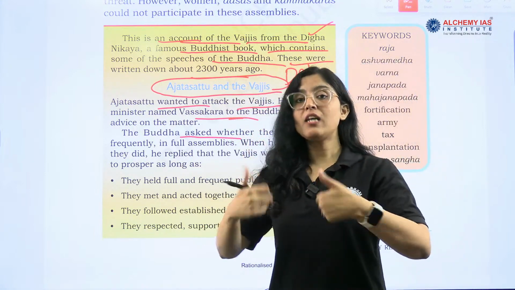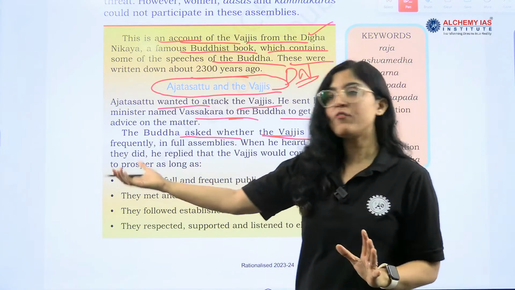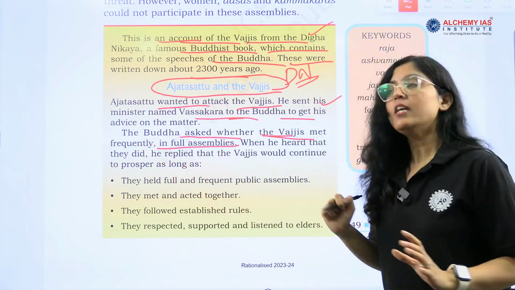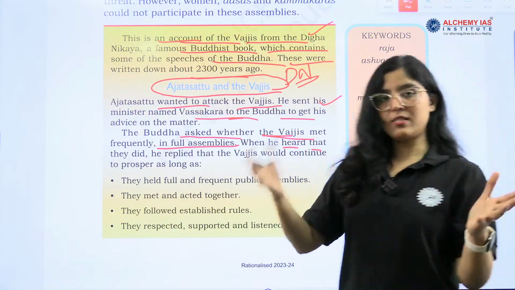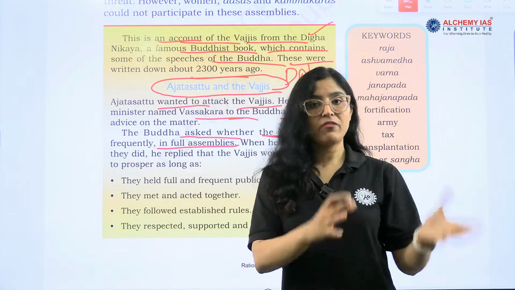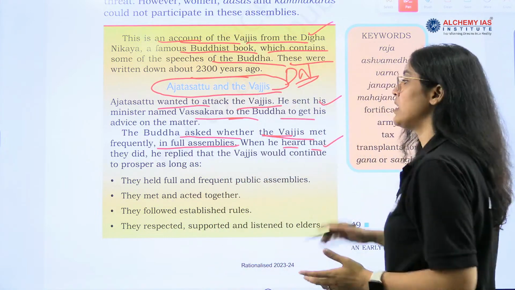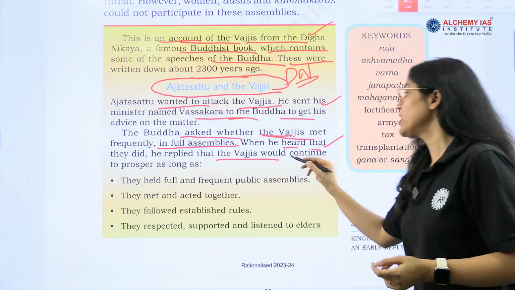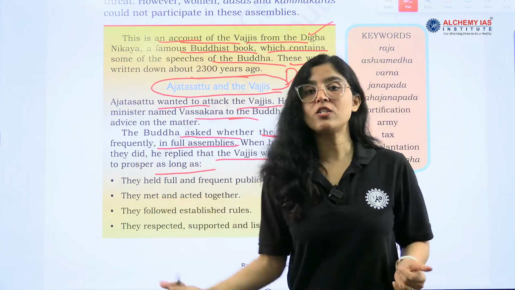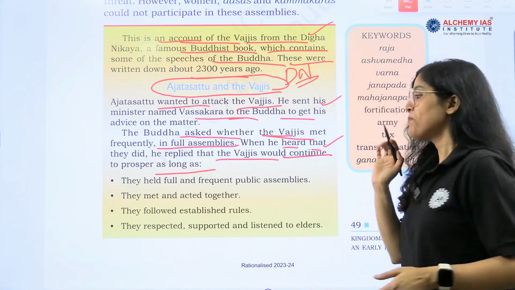Then Buddha asked that minister to tell him whether the Vajjis met frequently in full assemblies. The minister told him, yes, they are meeting in assemblies, they are having discussion and debate, and then they are taking the decision. So when Buddha heard about this, he replied that Vajjis would continue to prosper as long as these conditions are fulfilled.